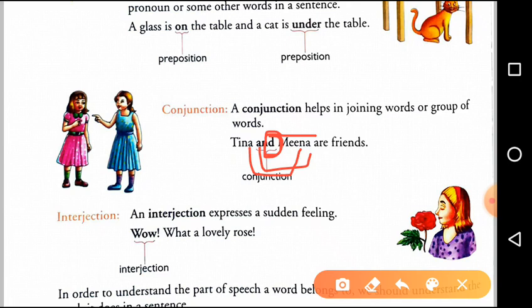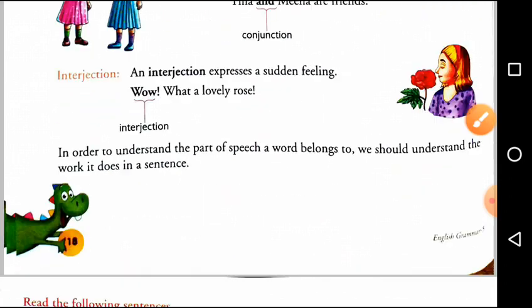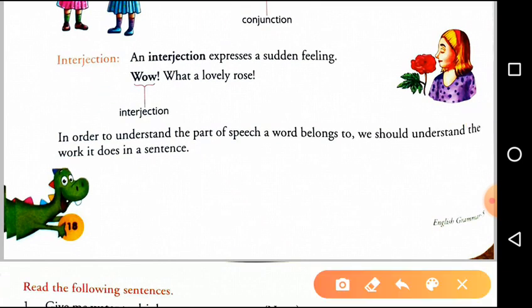That is why conjunctions are called joining words. So the word "and" is regarded here as a conjunction. Some other words related to conjunction are so, if, but, because, as, etc.